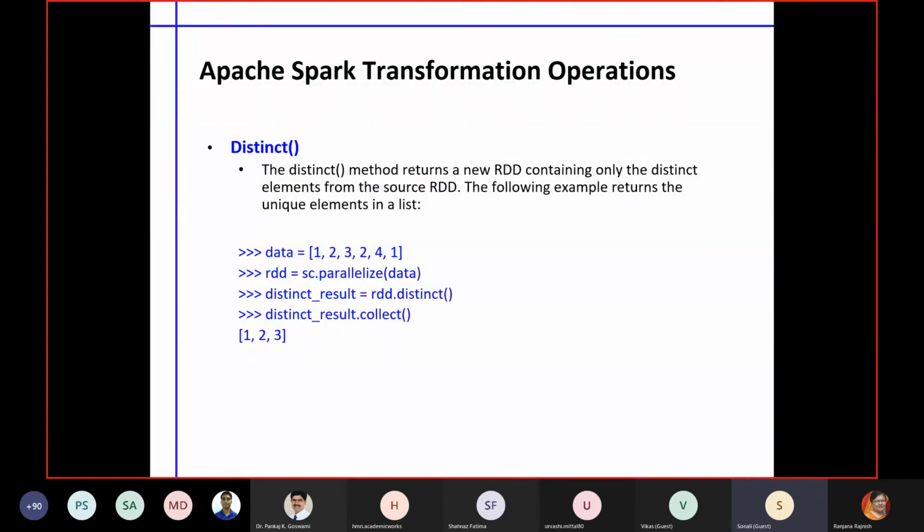Then we have to identify some distinct values. Again, the RDD can help us to identify the distinct values. Distinct values means we want to eliminate the repetitions, we want to see the actual appearance at least once. So this distinct function can help to get it.